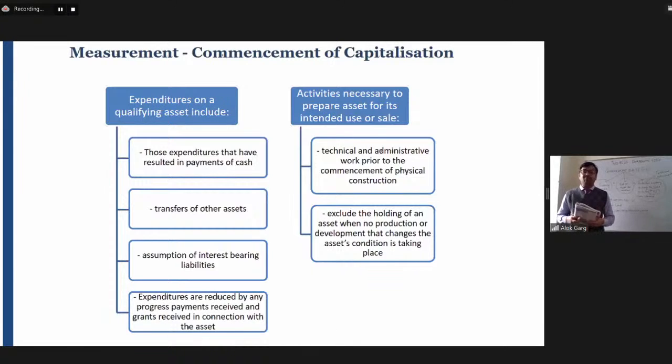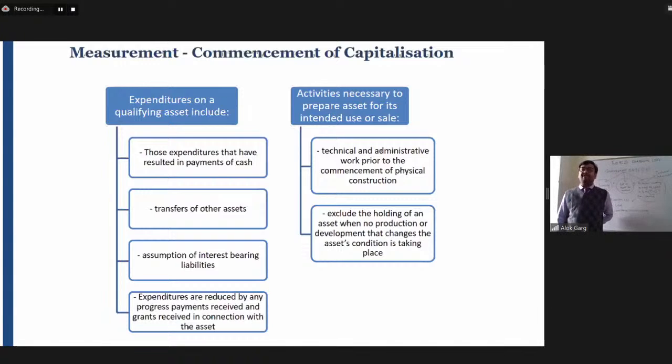It should be an actual expenditure which has resulted in cash, or it could be a situation where one asset has been taken and the other asset has been transferred, an exchange of assets. You remember we have discussed the concept of exchange of assets. Also assumption of interest bearing liabilities. Expenditures are reduced by any progress payments received and grants received in connection with the asset.